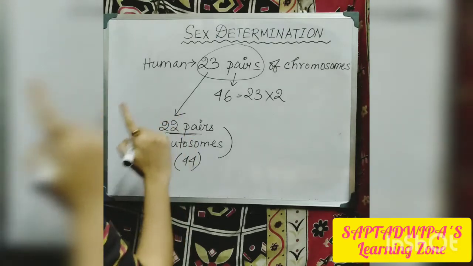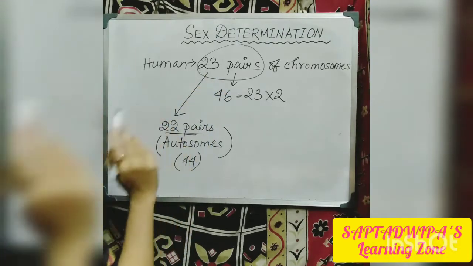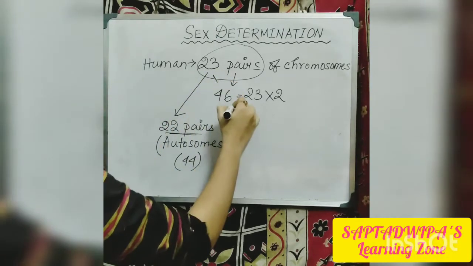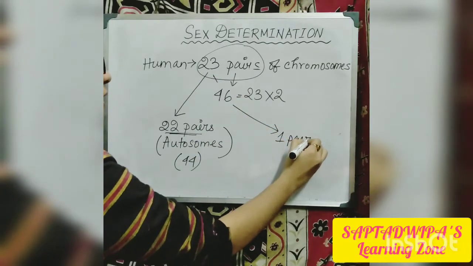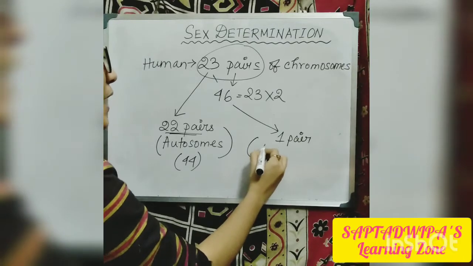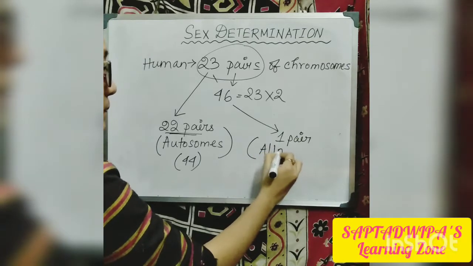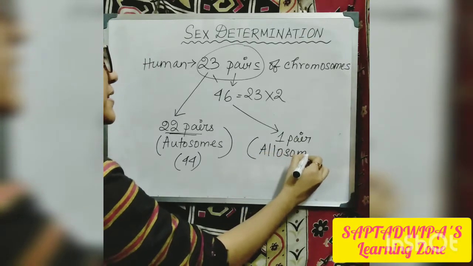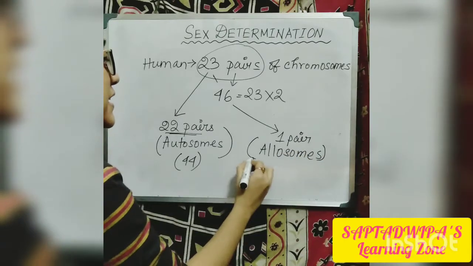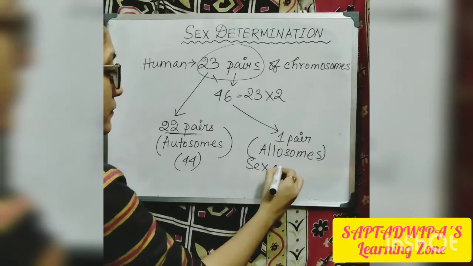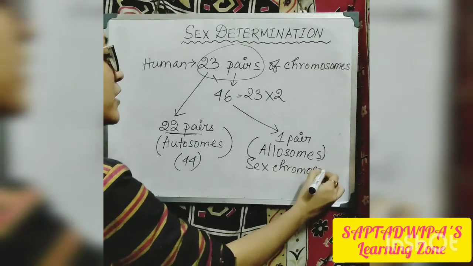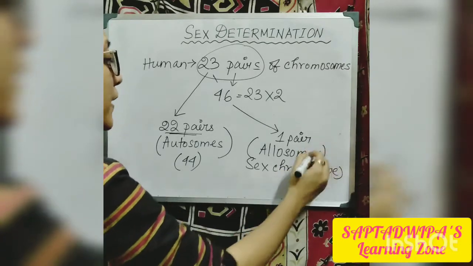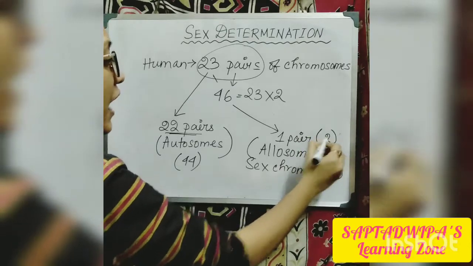And the remaining one pair, out of 23, is known as allosome, or sex chromosome. That means 2 in number.